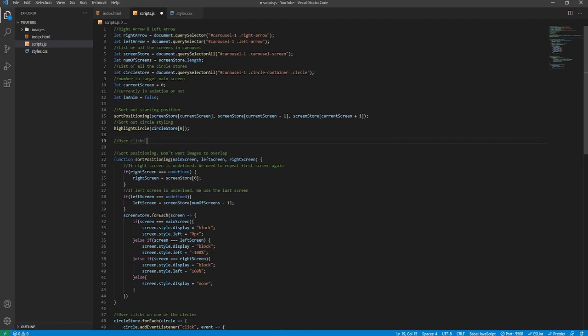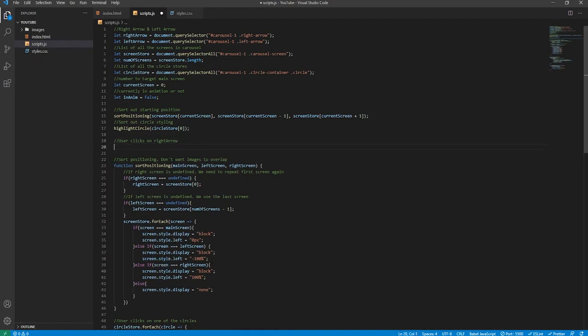And then below this we'll create a new comment. This is where we begin to add the core arrow functionality. So we'll say user clicks on right arrow, and this will be a click event listener on the right arrow, which we already created a reference to earlier on.